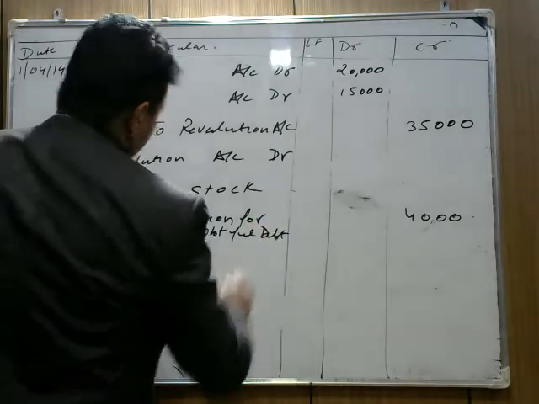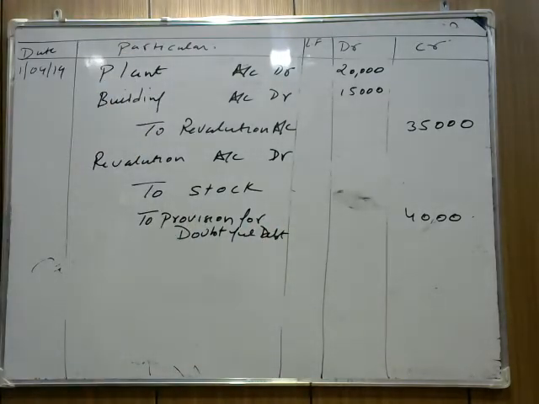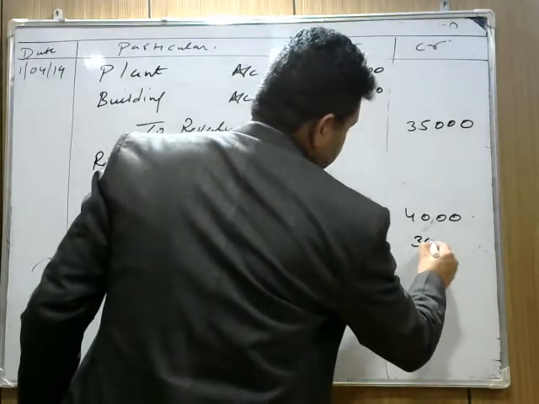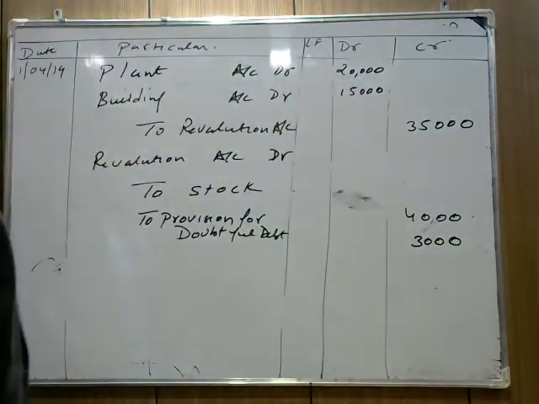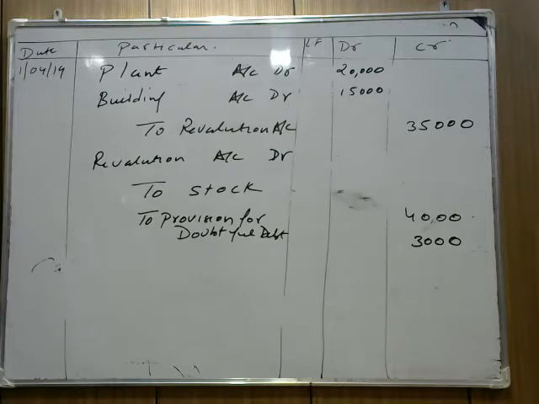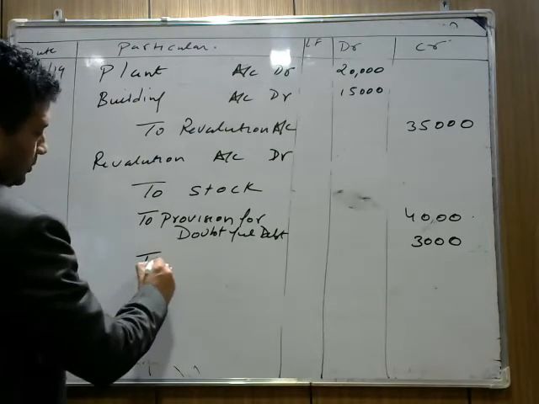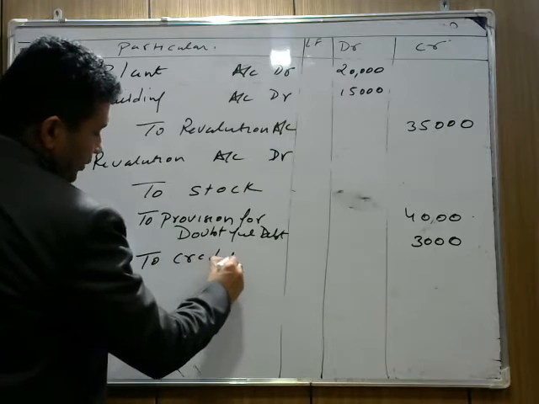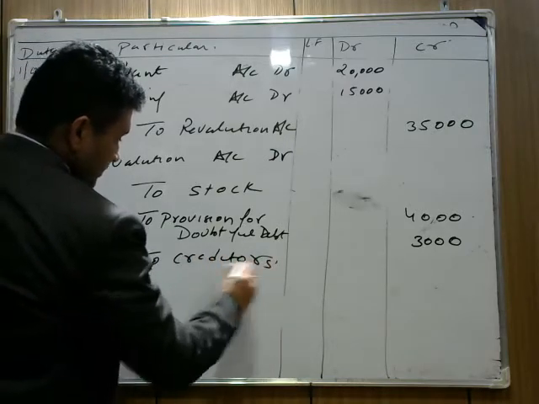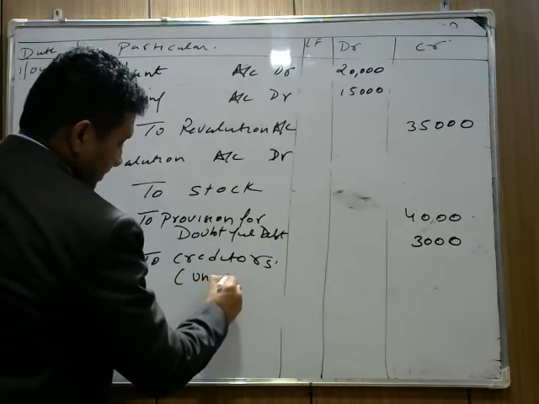Now how much provision for doubtful debt is to be created? They mentioned that provision for doubtful debt is to be created 5% on sundry debtors. So calculate, 5% on debtors is coming 3,000. Now 3,000 में मिलने की उम्मीद नहीं है. And one more portion is given in the question, unrecorded creditors. Creditors, हमने creditors से जो हमने record नहीं किए.